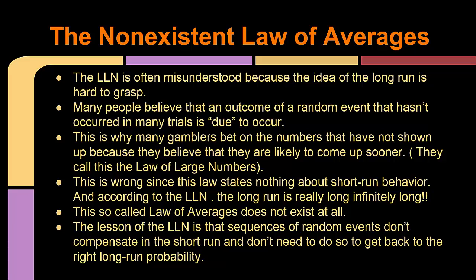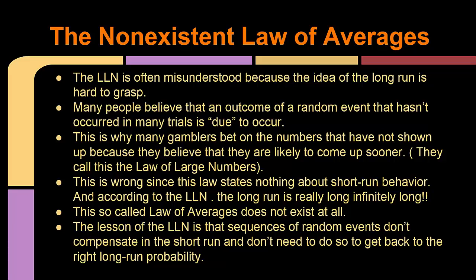The non-existent law of averages. The law of large numbers is often misunderstood because the idea of the long run is hard to grasp. Many people believe that an outcome of a random event that hasn't occurred in many trials is due to occur. This means that when you toss a coin 10 times and all 10 times are heads, many people will think that the 11th time has to be tails because it just hasn't happened yet. It does not work this way because every coin toss is its own independent event.